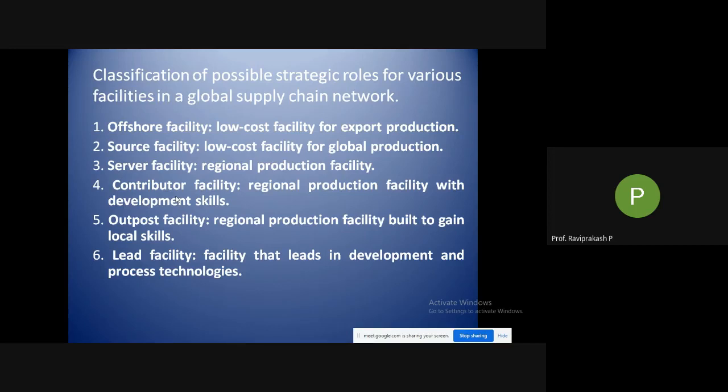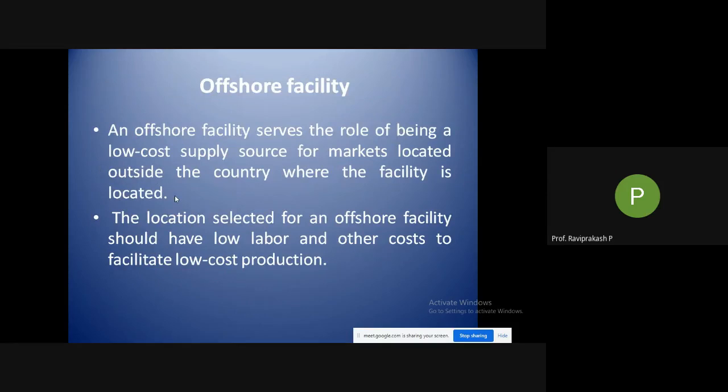Then lead facility. A lead facility leads in development and process technologies. You could call this an R&D facility also. This is a lead facility where they are developing new processes and technologies. So coming to the first one, offshore facility. An offshore facility serves the role of being a low-cost supply source for markets located outside the country.